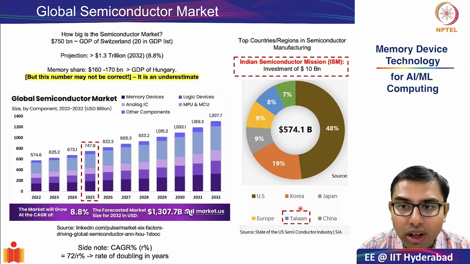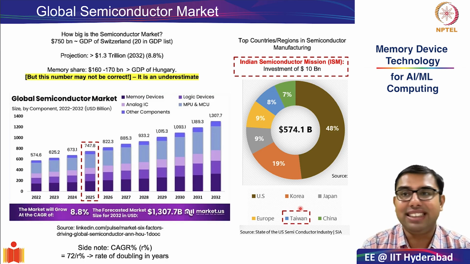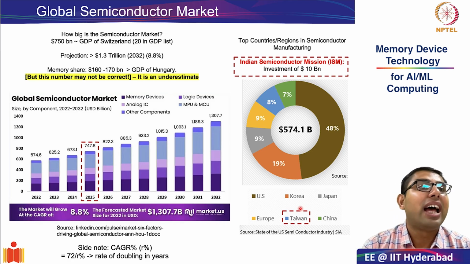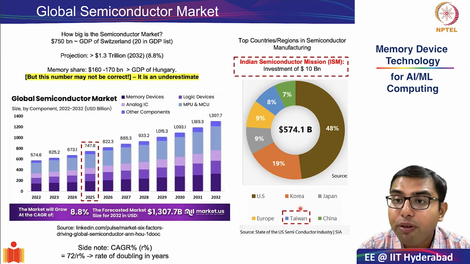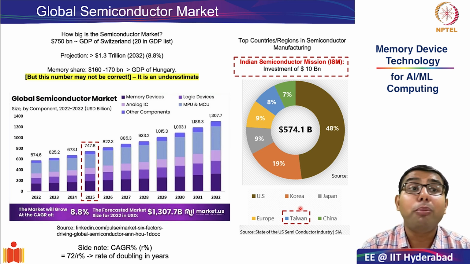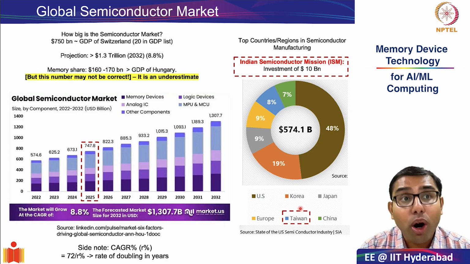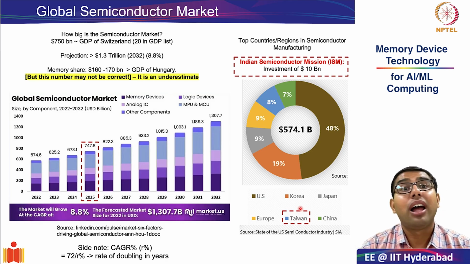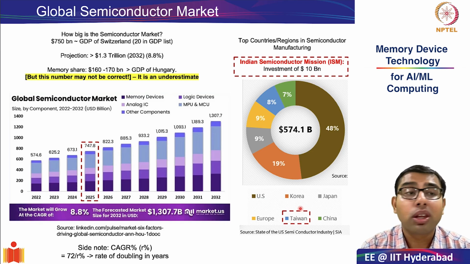Why is this important? Because governments throughout the world have realized that being self-reliant in semiconductor materials and devices manufacturing is as important to their strategic growth as national security. So they have been kept on par.